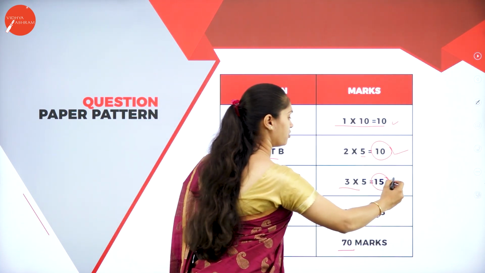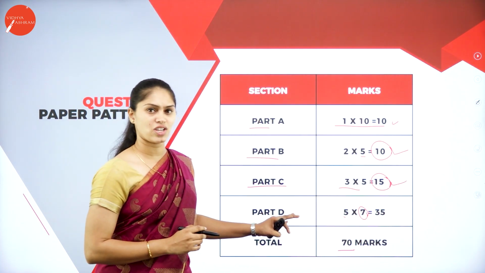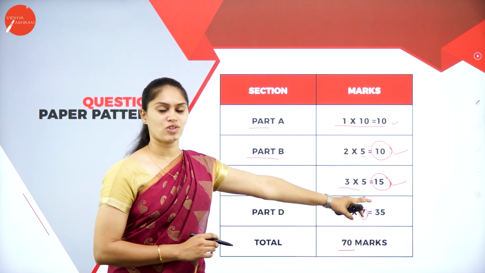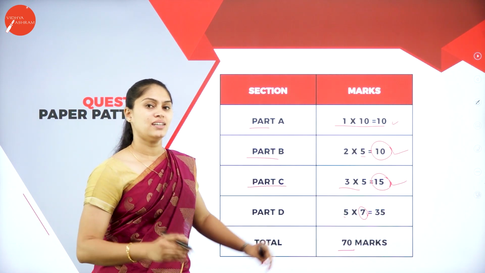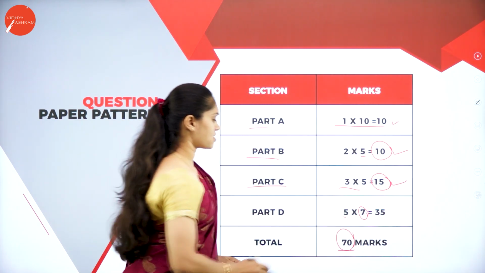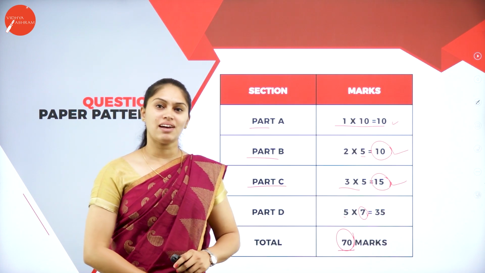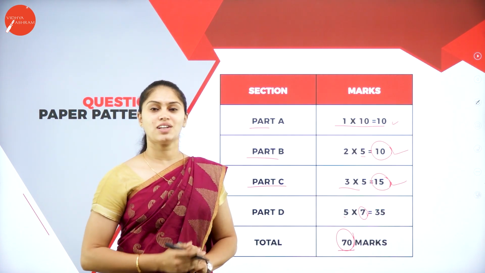So you are going to get 15 marks. When it comes to the 5 mark question, you have to answer 7, so you can get 35. Totally it will be distributed as 70 marks. So you can easily score 70 on 70 if you concentrate on all the topics.